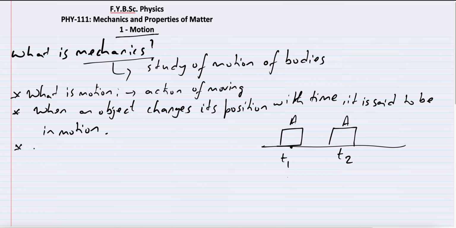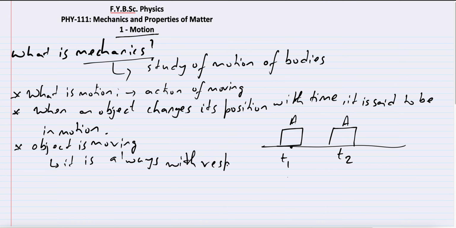So the second statement that I'm making about motion is, whenever we say an object is moving, what does he mean? It is always with respect to another object. What do we mean by that? We can only detect motion if we consider another object behind it.